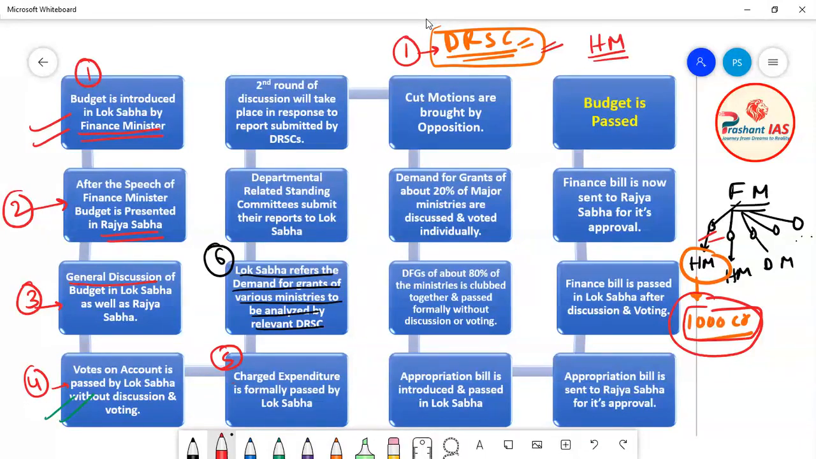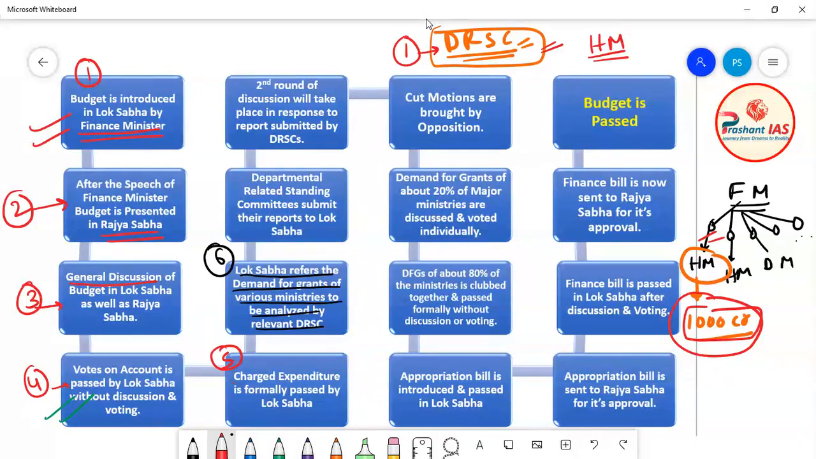Okay, so what this departmental related standing committee will do is analyze the entire demand for grant given by the health ministry. It will see all the points given in the demand for grant made by the health ministry, and all the things mentioned in the report of the health ministry. It will analyze whether the health ministry really needs money or not, or how much money is needed by the health ministry in reality.